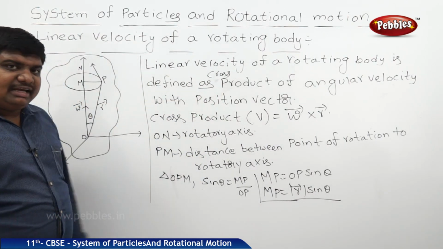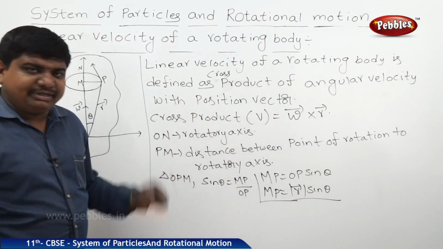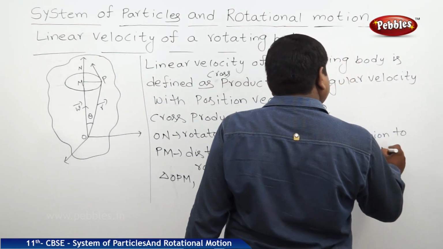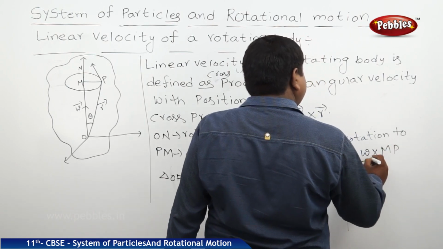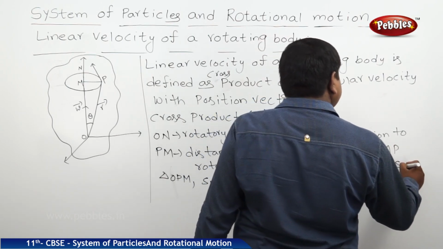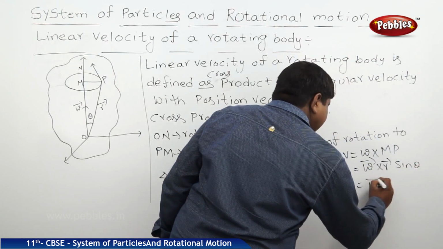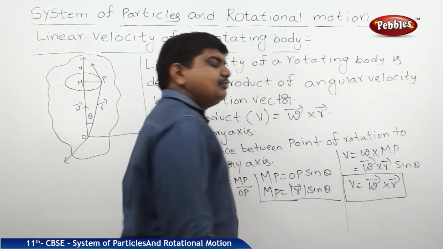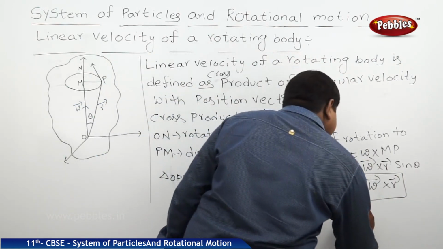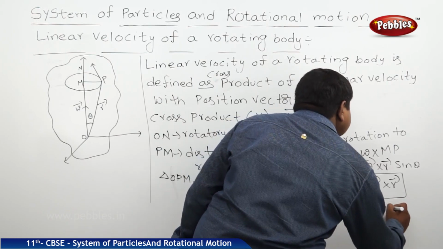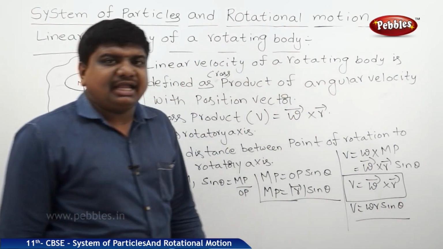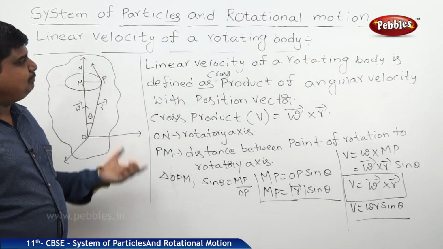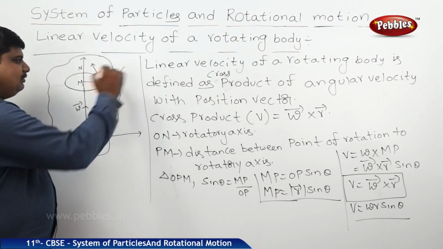But linear velocity is equal to omega bar cross MP. Therefore, it is omega bar cross R bar sin theta. We can write it as omega bar cross R bar. In simple words, V is equal to omega R sin theta, which represents the magnitude. So this is the way to explain an example of cross product in the case of a rotating body.